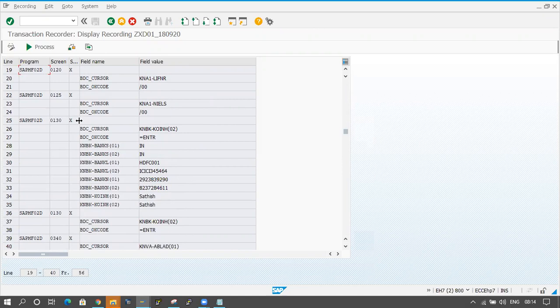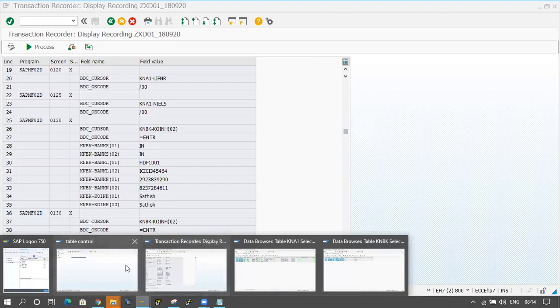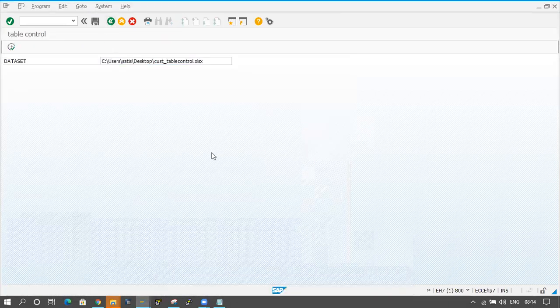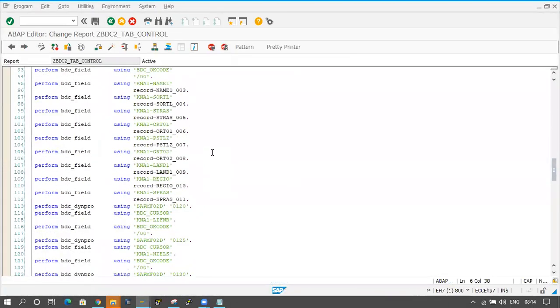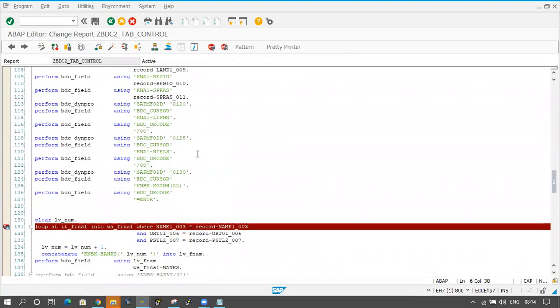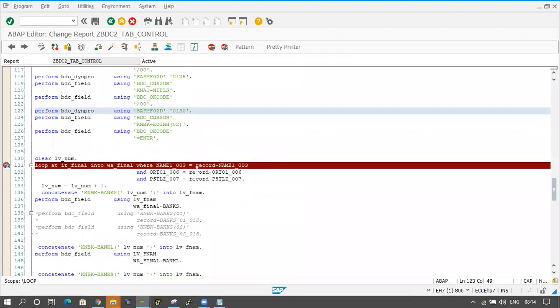So in the automatic code is coming here, right? At that time we directly have to go for 130. Directly we have to go to 130 with the program. So here I'm filling the data here. Here 125, 130 is coming here, and here BDC OK code is there. BDC OK code. This is the last entry of this screen.